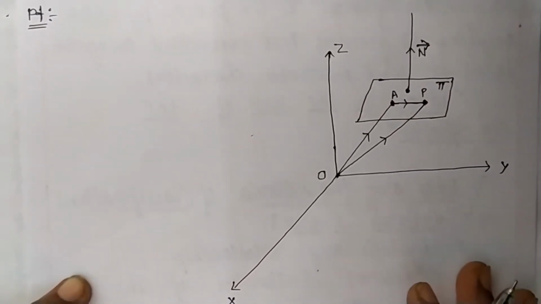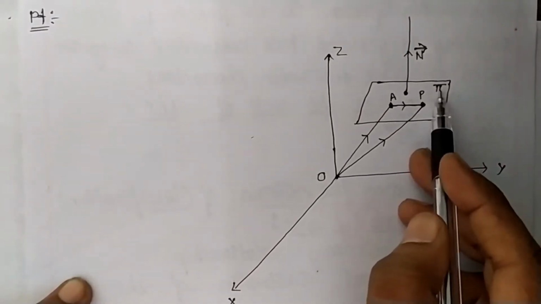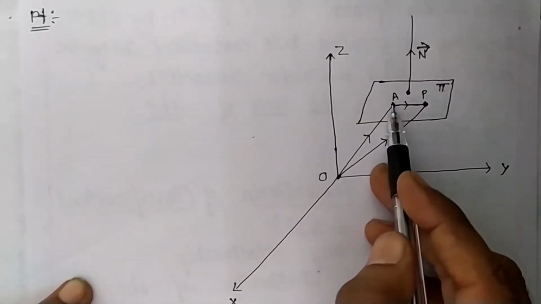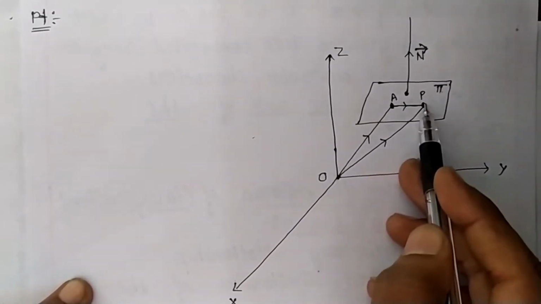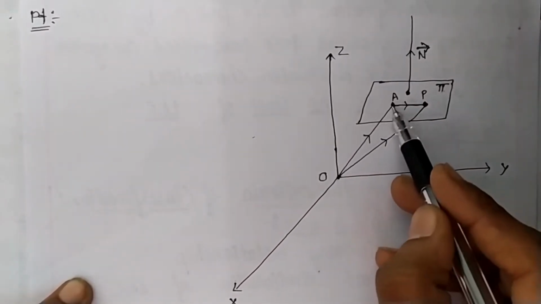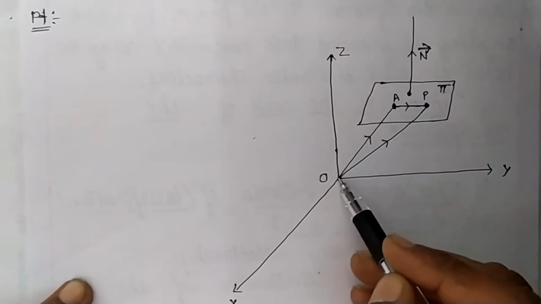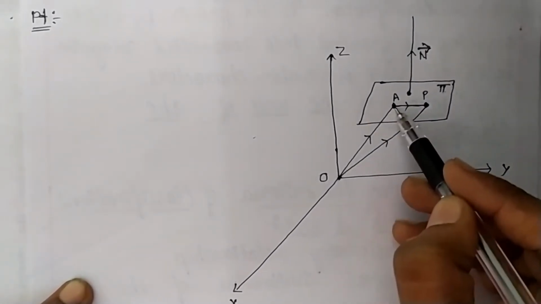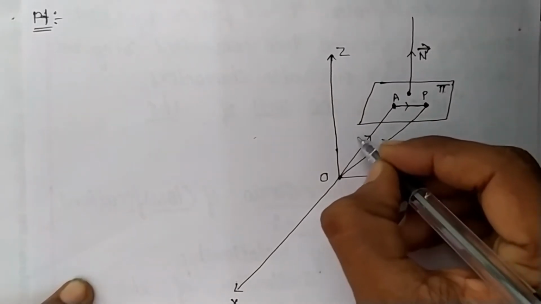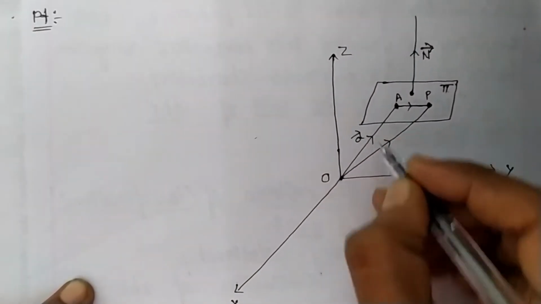Once again, let pi be a plane. This plane is passing through the point A. Let P be any point on the plane. The position vector of the point A with respect to the origin is OA vector. Let us consider this OA vector as A vector.